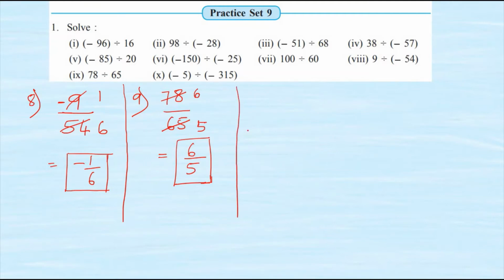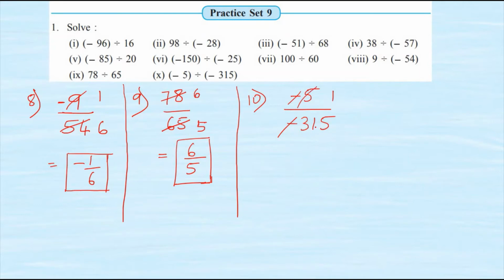And now our very last sum number 10. Minus 5 upon minus 315. See, in the numerator as well as denominator, we have negative signs. I am simply going to cancel them off. Now we have 5 and 315. I am going to use the table of 5.